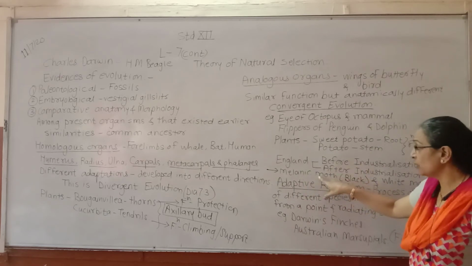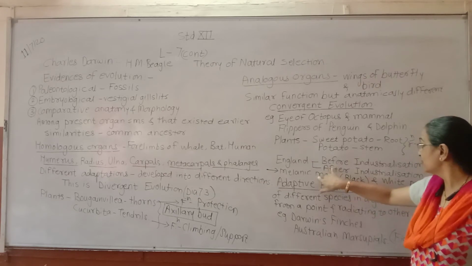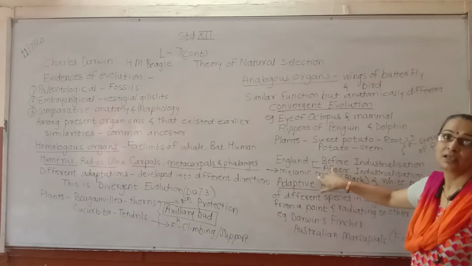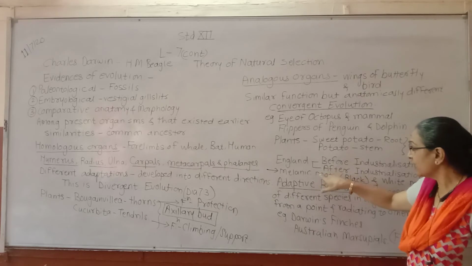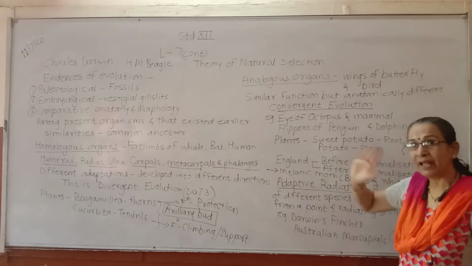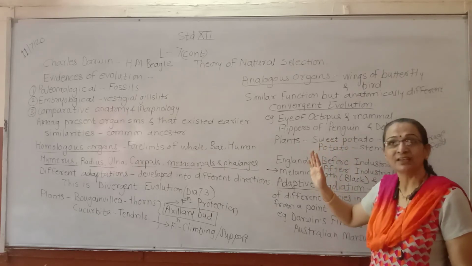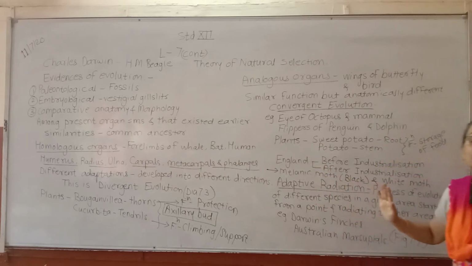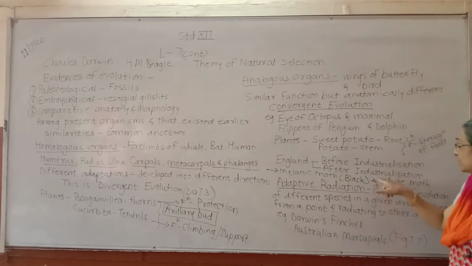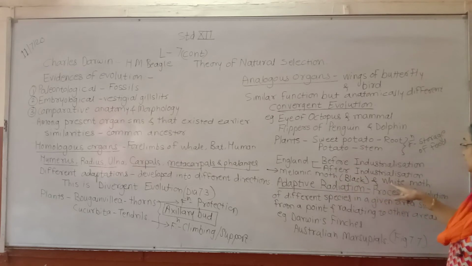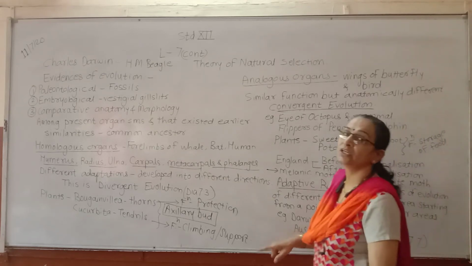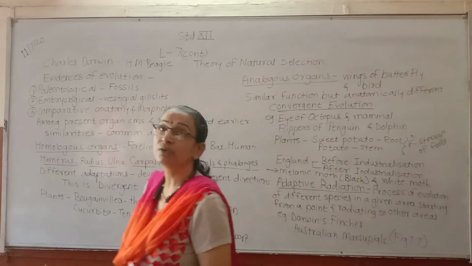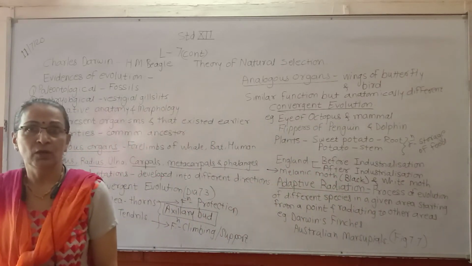Now this population increased after industrialization because they can merge with that blackish colored tree bark very well and could not be identified by the predators. Predators can easily identify the white moth, and the white moth population decreased after industrialization.